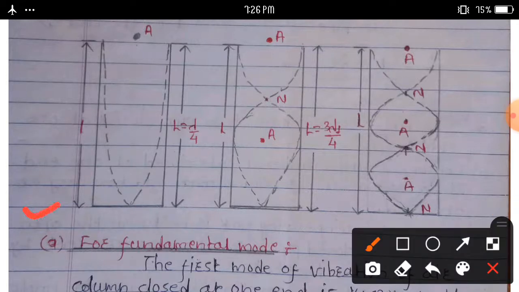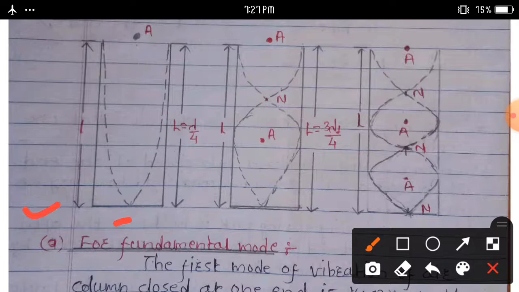This is the fundamental mode of vibration of air column in a pipe closed at one end. The first mode of vibration of air column closed at one end is known as the fundamental mode.